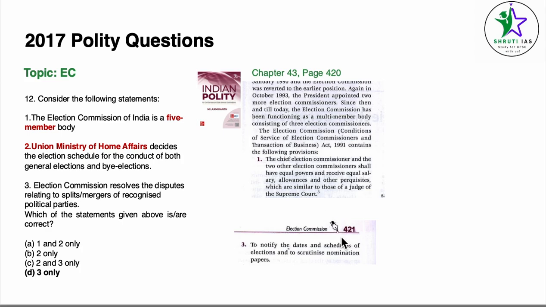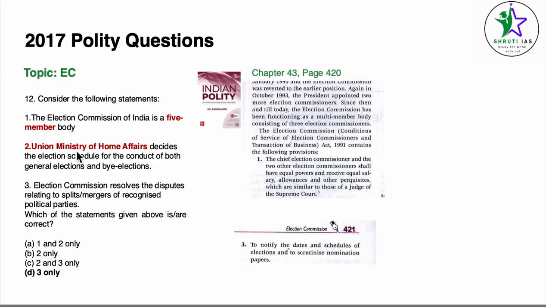Now, on page number 421, it's very clearly given that the Election Commission notifies the dates and schedules of elections and scrutinizes the nomination papers. I think I have missed this post here. It is given on this particular page itself as per my understanding. Here answer 3 is correct and it is given here. Okay, so sorry, I think I am getting a little bit confused.